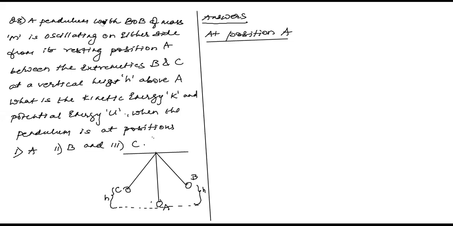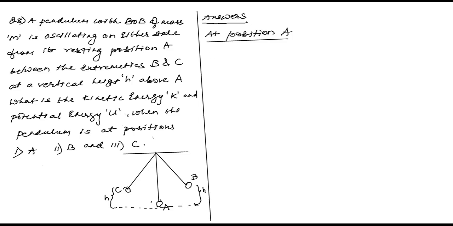A pendulum with bob B of mass m is oscillating on either side of its resting position A between the extremities B and C at a vertical height h above A. I hope people are understanding. There's a pendulum, mass of the bob is m. This pendulum is at the mean position A. It is oscillating between the extreme positions B and C, which are at a height h above its mean position. What is the kinetic energy K and potential energy U when the pendulum is at different positions A, B, and C?